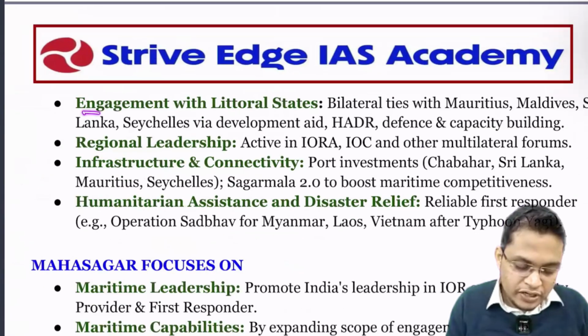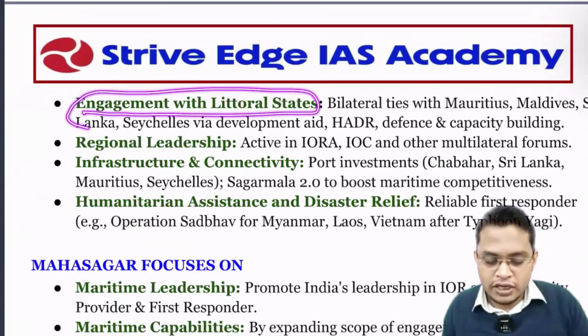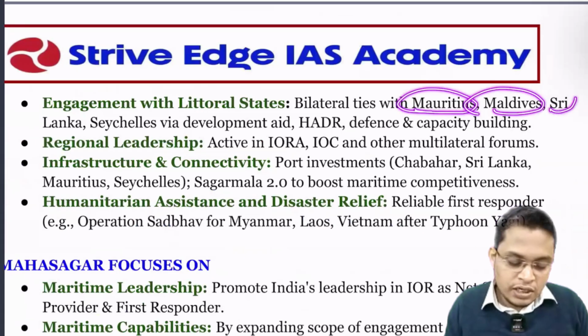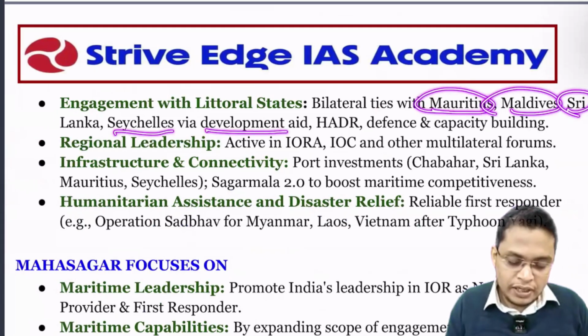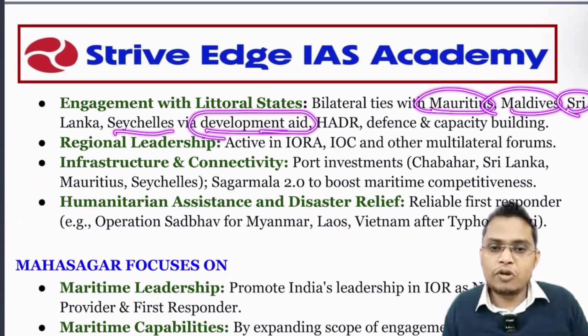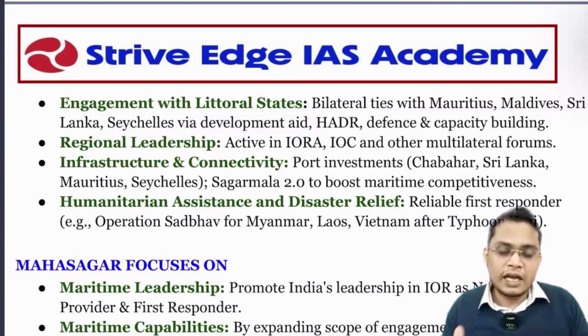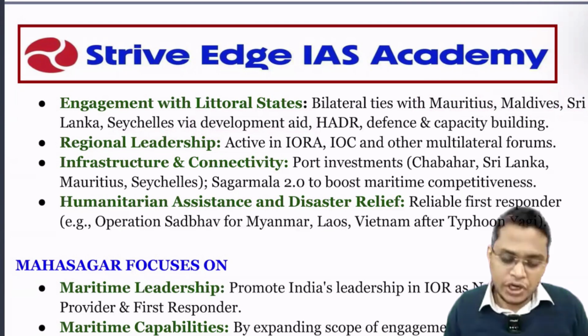So engagement with the littoral states. We are engaging with all the littoral states, for example, Mauritius, Maldives, which we are going to see on the map, Sri Lanka, Seychelles, through developmental aid. We are providing them with ships, coastal vessels, faster patrolling vessels, Dornier aircraft, and helicopters. We are training them and providing education.